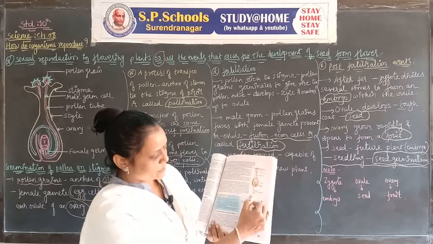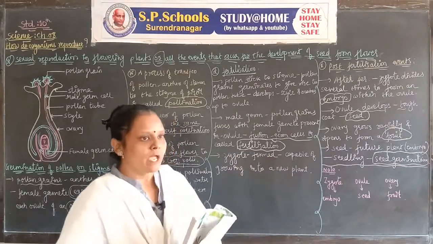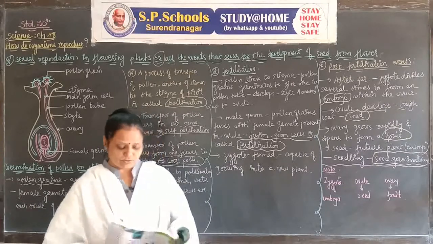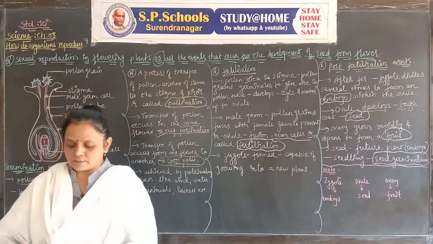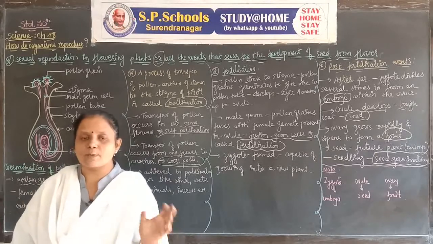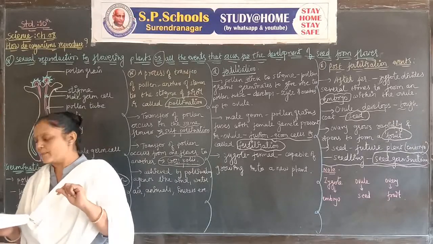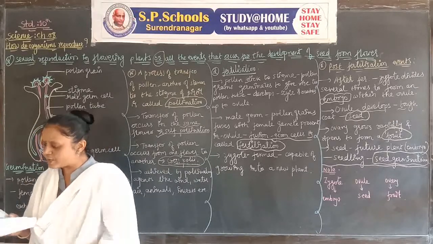You have to draw the diagram for germination and write its parts, so you have to give the answers for that. The plumule develops into the future shoot. The radicle develops into the future root.